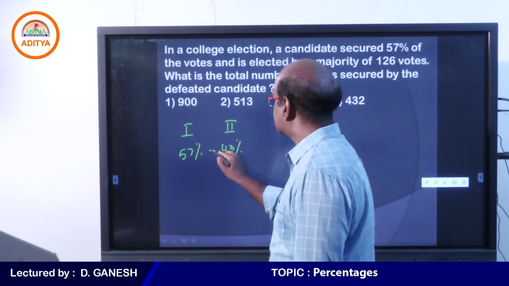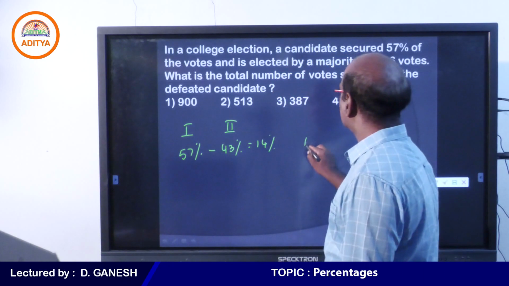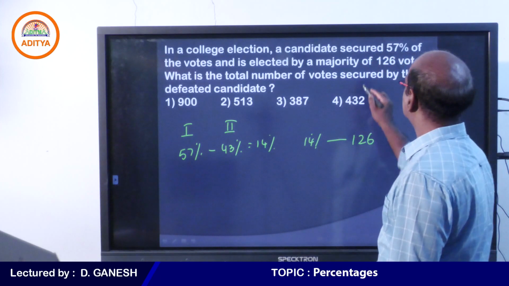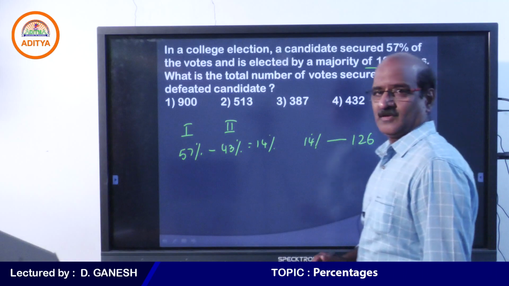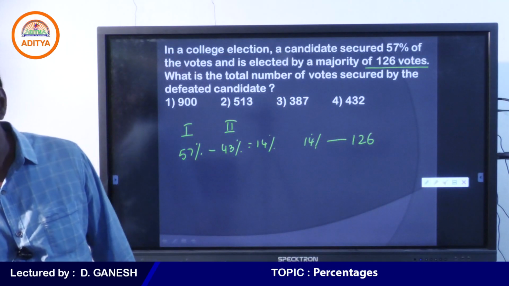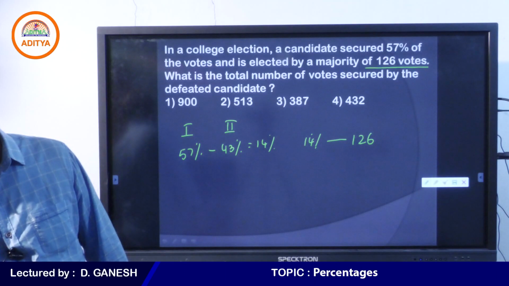And hence we can say that the majority is 14%. So this 14% is nothing but 126 votes. The one who won the election won by a majority of 126. So 14% is 126.